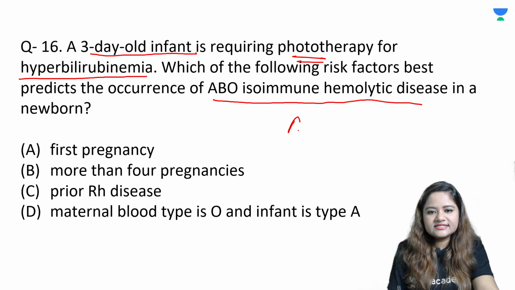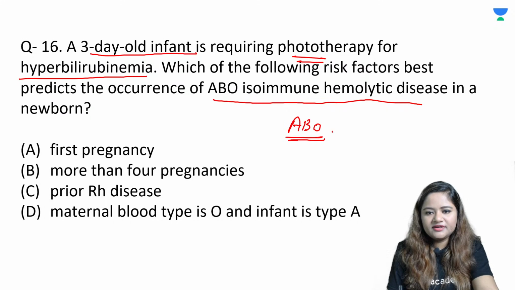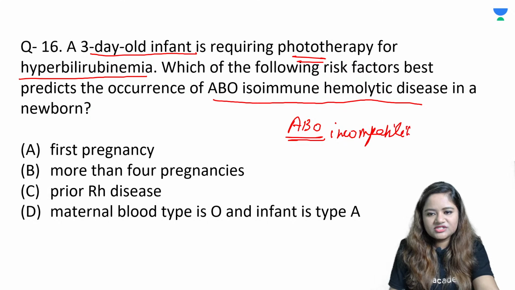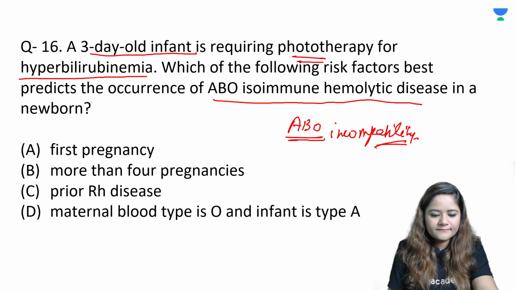So most commonly, in which conditions does ABO incompatibility occur? Very simple question. Only if you understood the meaning of the question, you can easily answer it.